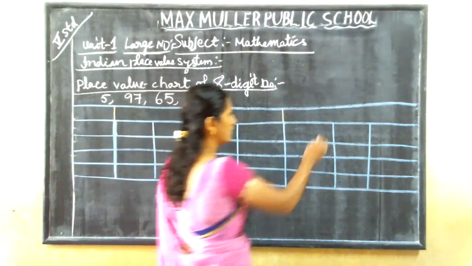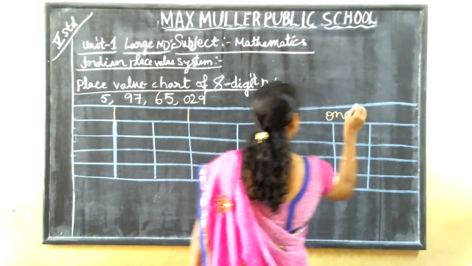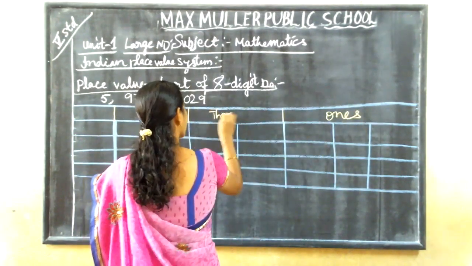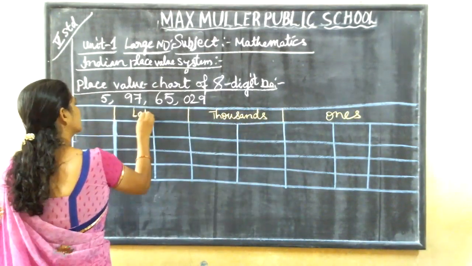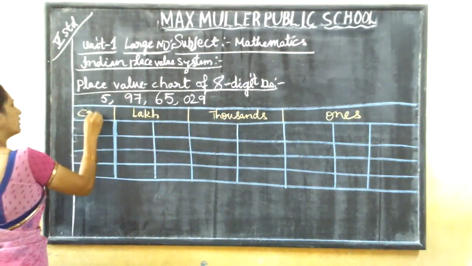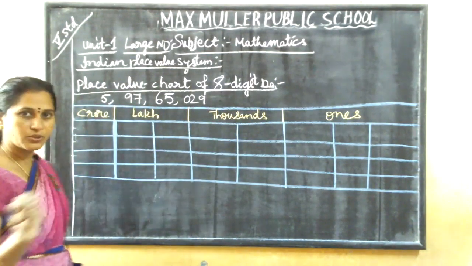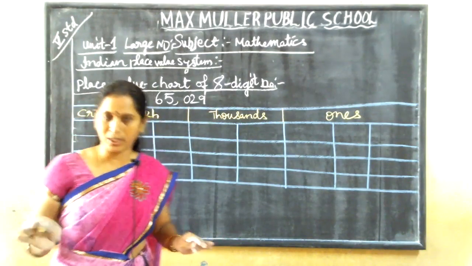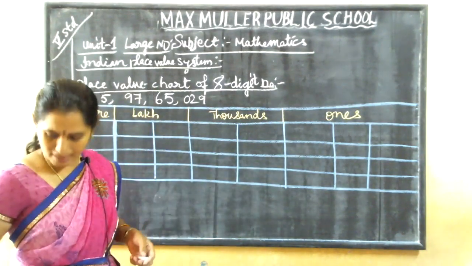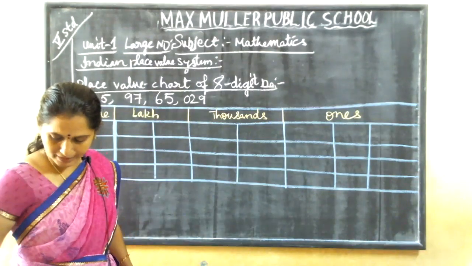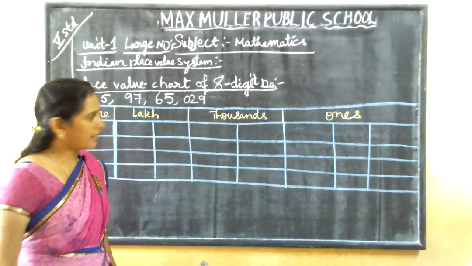Okay, this is ones. This is thousands. This is lakh, and this is crore. If you practice 1 or 2 times, it will come to your mind only, and you will do. Oh, very easy, ma'am. This is very easy. We tell, and we will only do. So practice more and concentrate more.